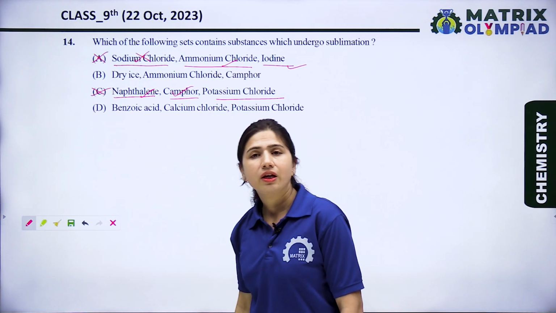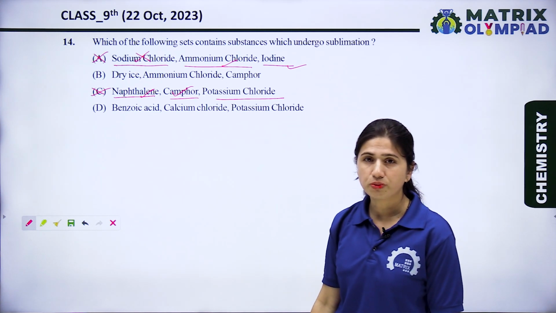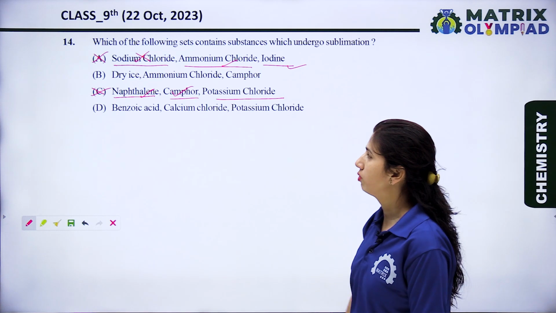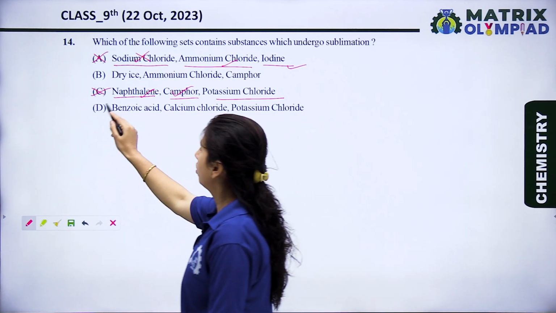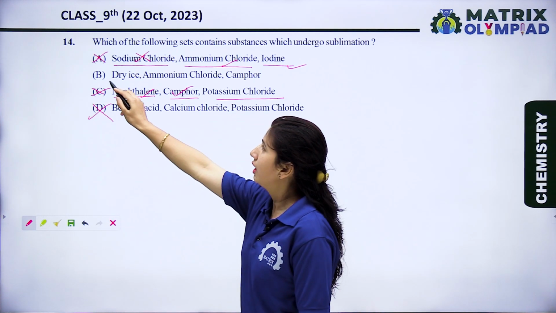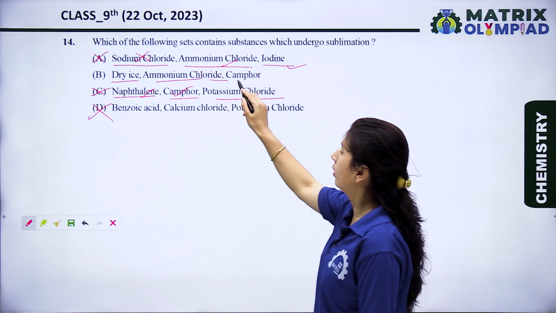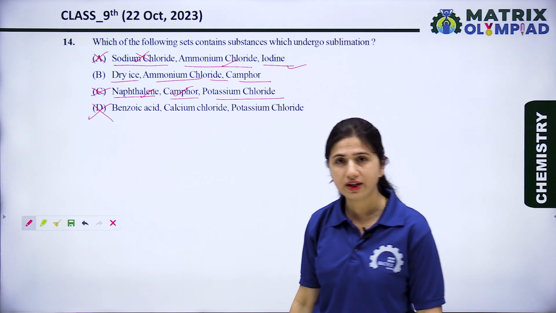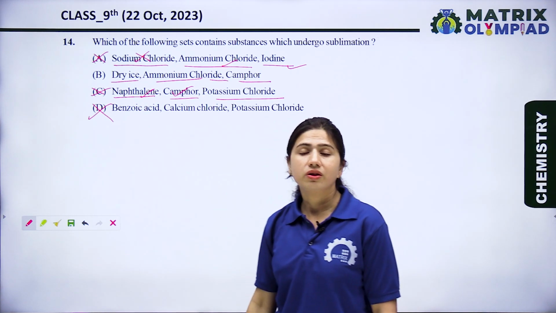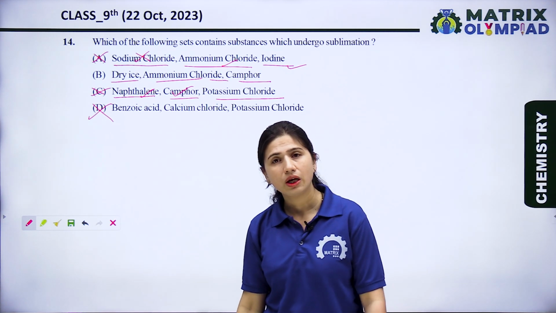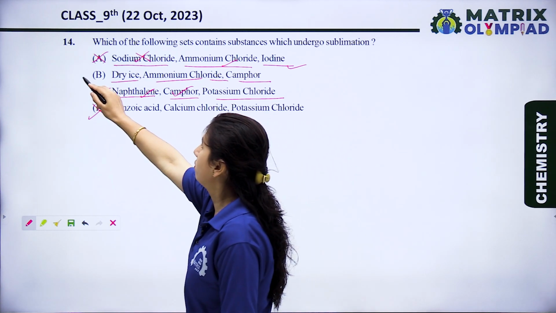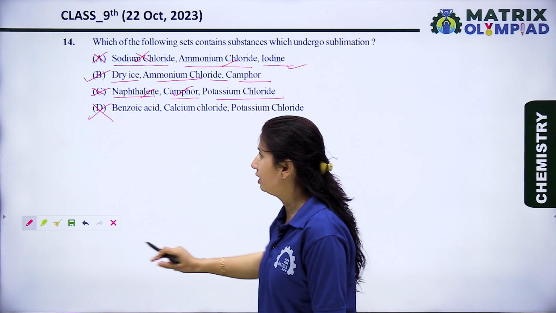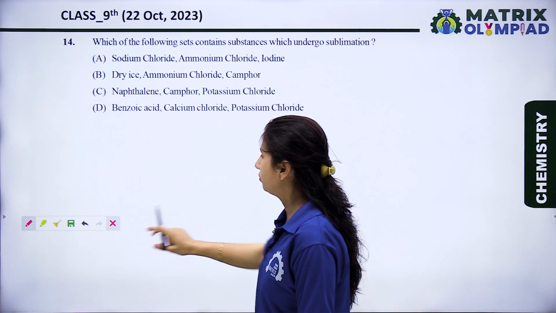Next, let's see option D, benzoic acid, calcium chloride and potassium chloride. This is also a wrong option. Dry ice, ammonium chloride and camphor. Carbon dioxide is known as dry ice, and dry ice directly converts from solid to vapor state. So option B is the right option for this question. Now let's see the next question.